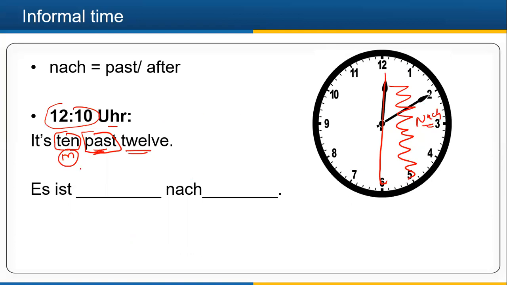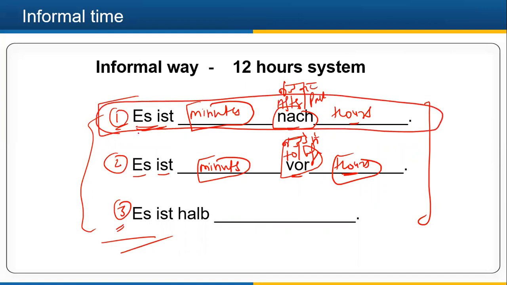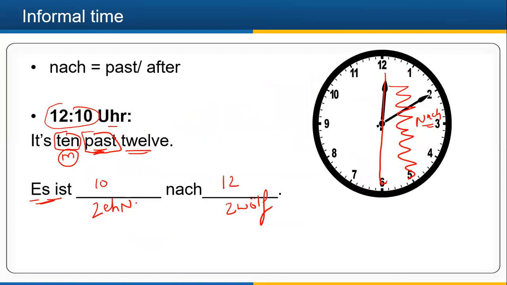Past is bajkar. So Es ist, and then what shall I write here? Minutes. How many minutes are done? 10. And then how many hours? 12. So in German it would be Es ist 10 nach 12. It is very simple. You just need to follow this structure. See, I am on the first structure now. We are discussing the first structure for the timing. In a while, we will be discussing the second, and then we will be discussing the third, right?